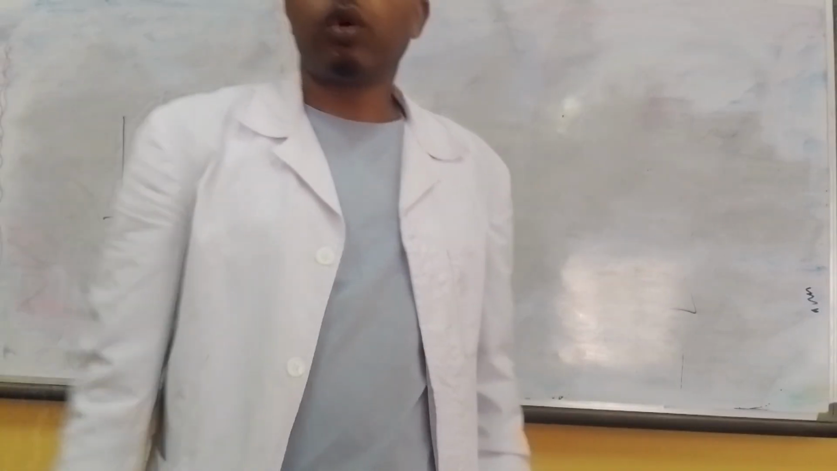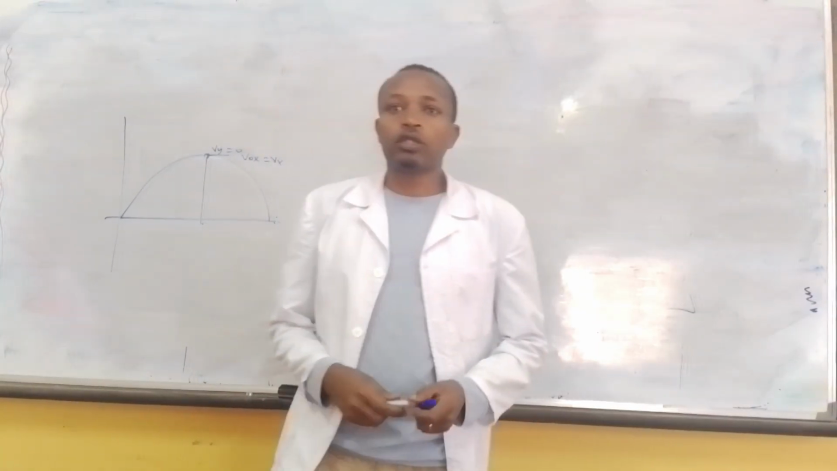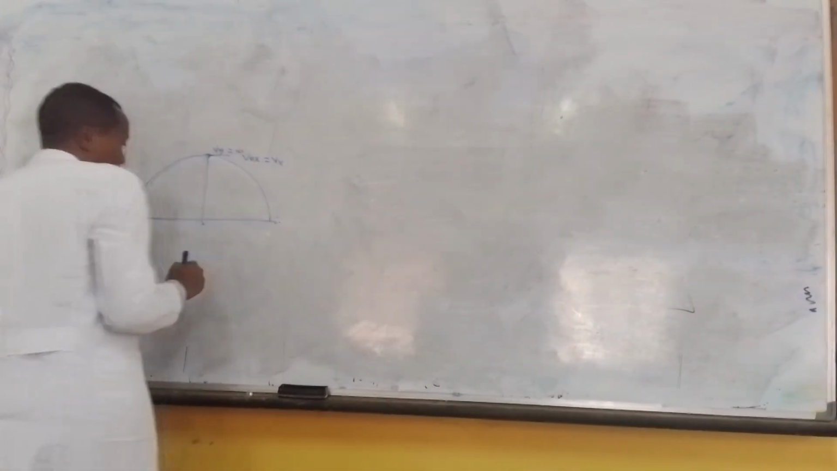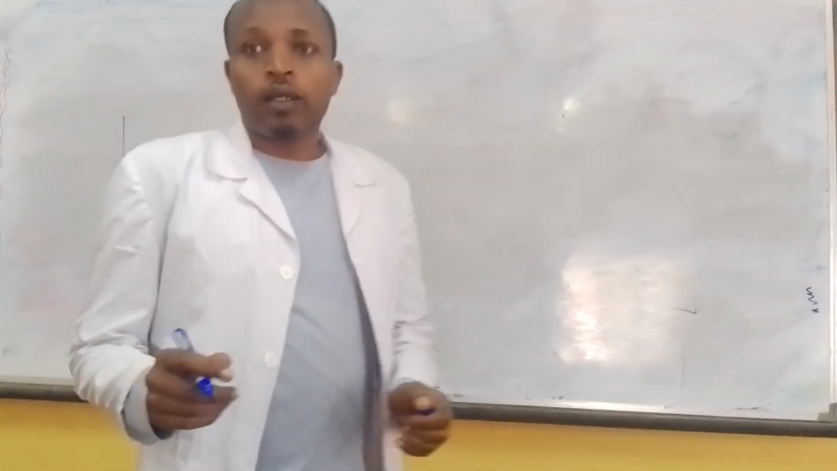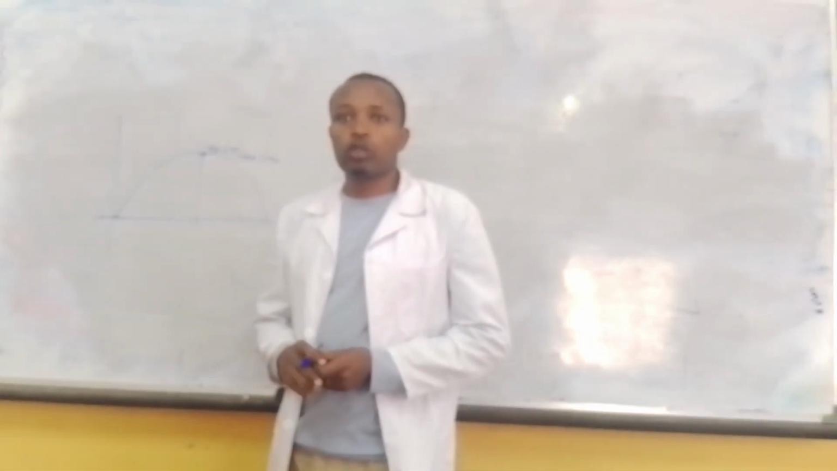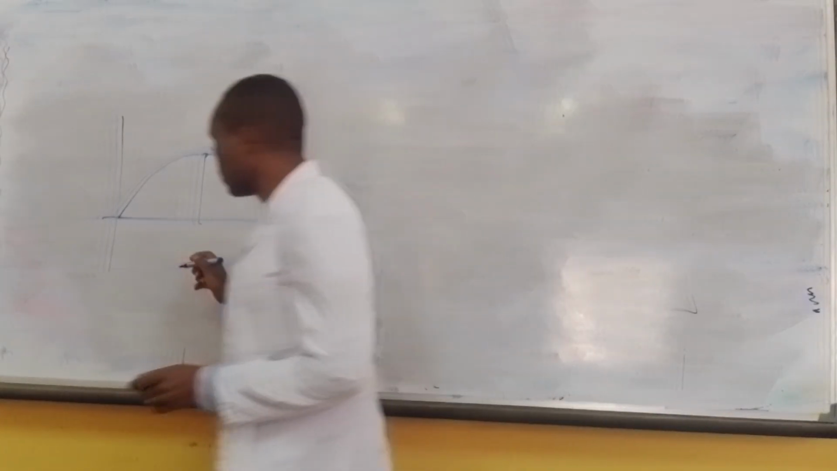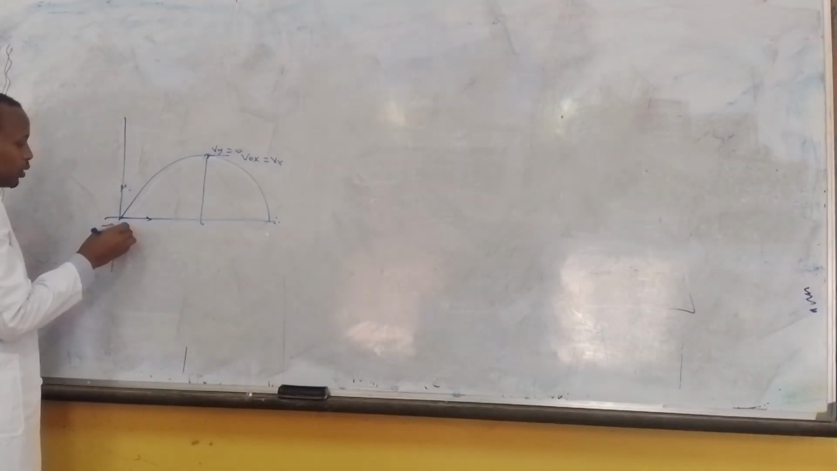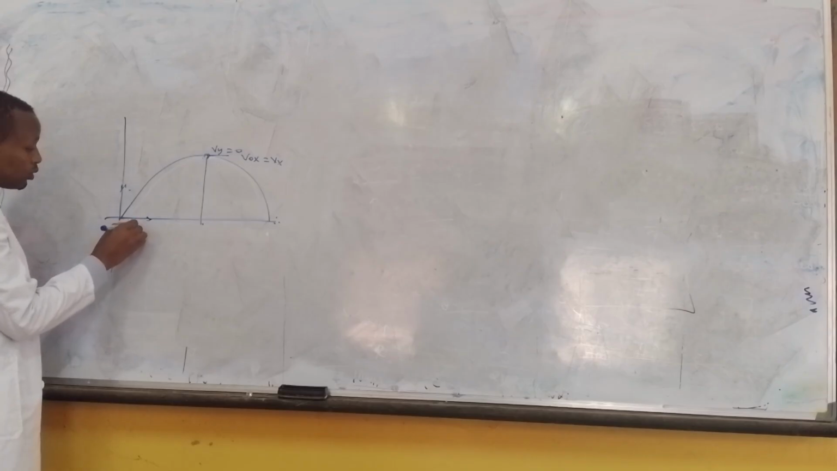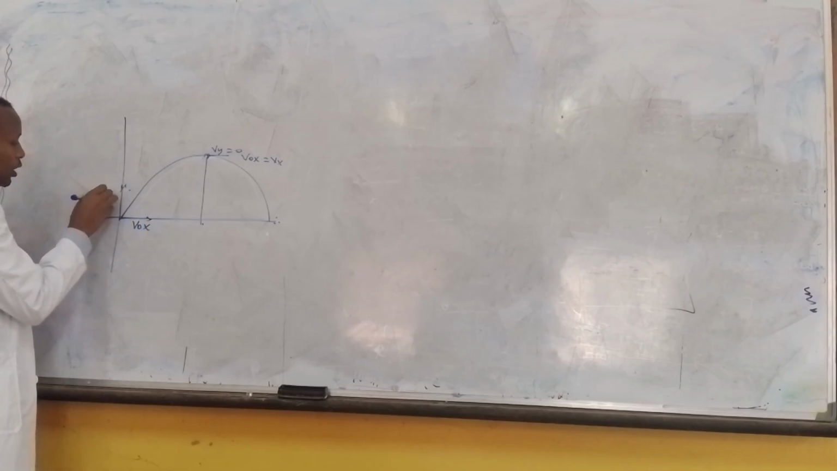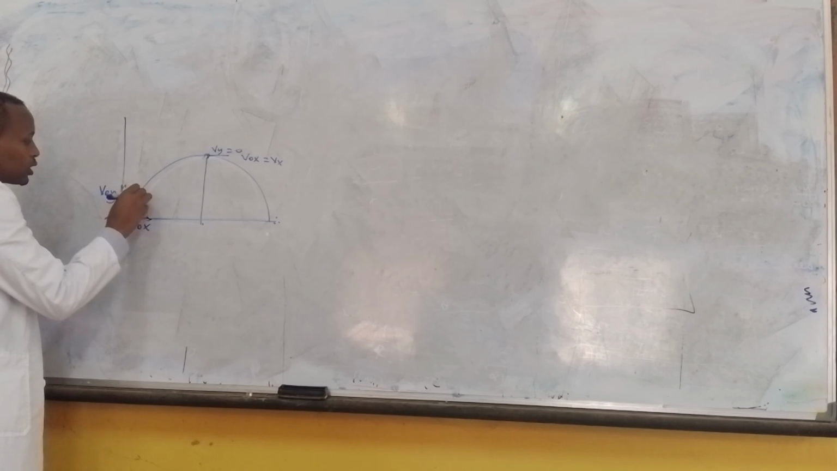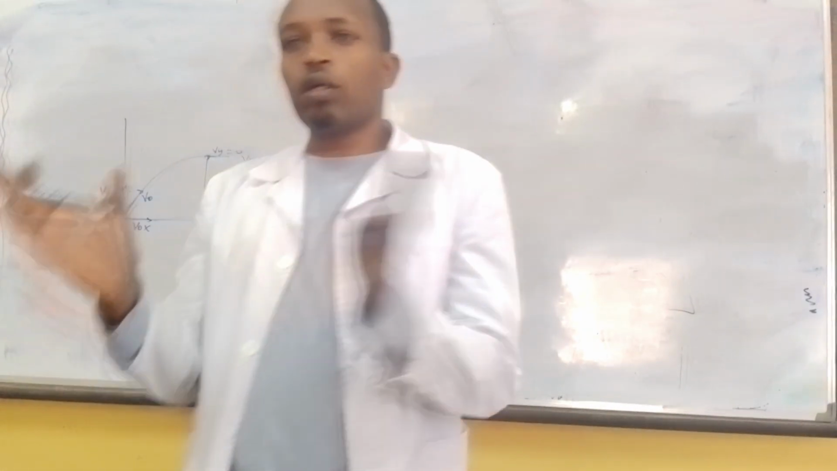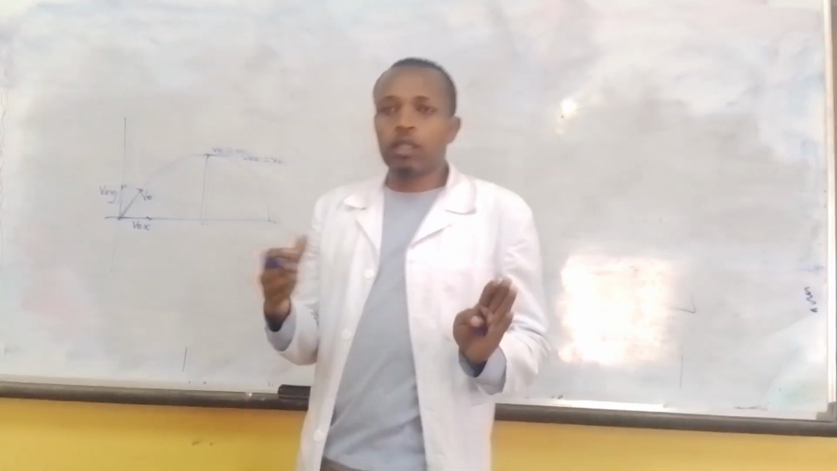C is the correct answer. Coming to question number 2: which of the following statements about projectile motion is true? The horizontal and vertical motions are independent. As we discussed last time, the horizontal component of velocity is v naught x, and the vertical component is v naught y. The horizontal and vertical motions are handled independently.